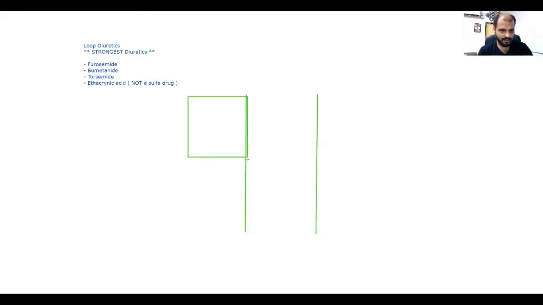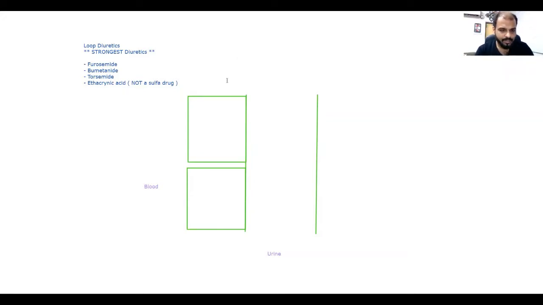You'll understand the reason. These are 2 cells of the thick ascending limb. Again, this part is what? This is the urine. And after reabsorption from the apical surface, here is the blood. Okay. And now the direction of flow will make down upwards.